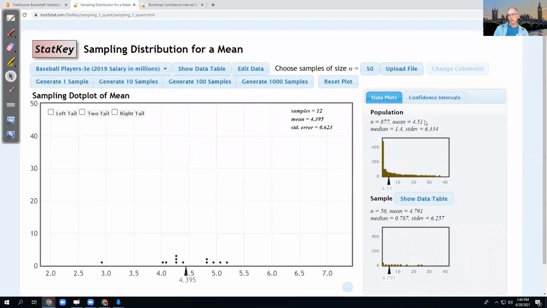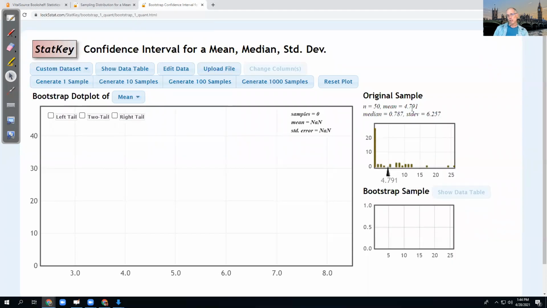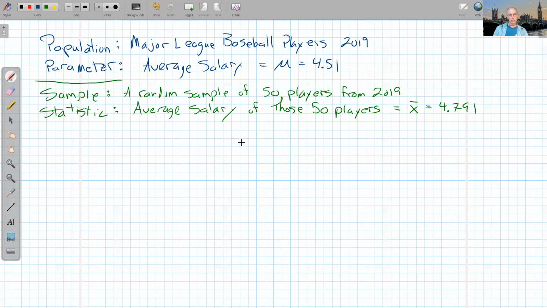Yeah, 4.51 million is the actual average of this population of baseball players. 4.791 is the average of my sample of 50 baseball players. So in any situation where we're analyzing, trying to make a prediction, we need to know a few things. What is the actual population we're concerned about? And what parameter about that population do we want to measure? Then we take a sample and calculate a statistic on that sample to estimate the population parameter.